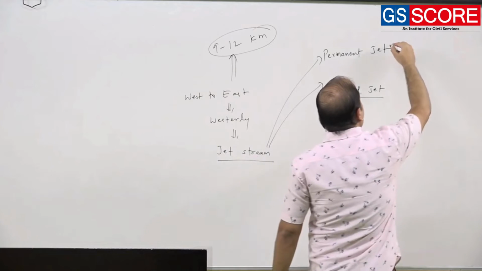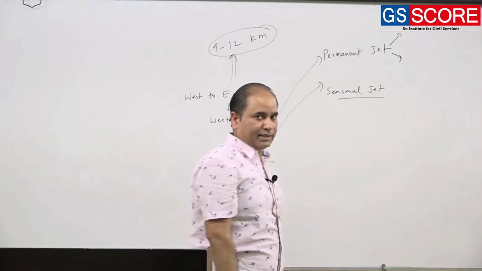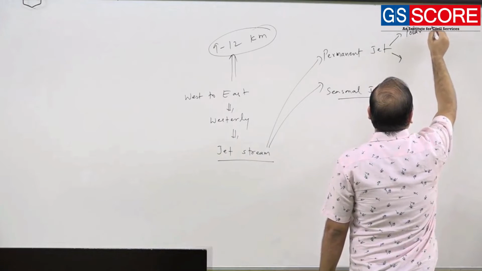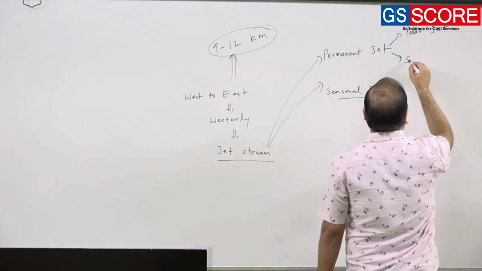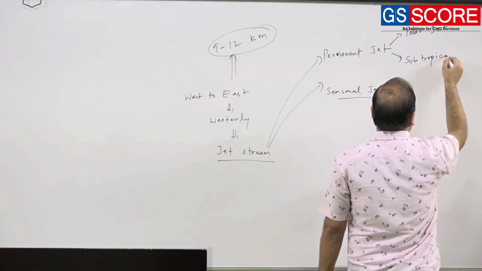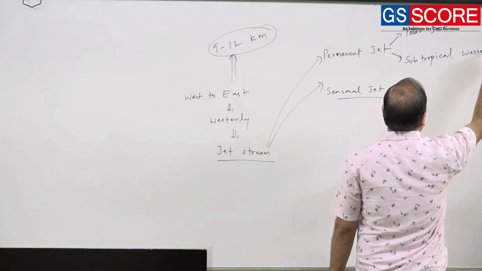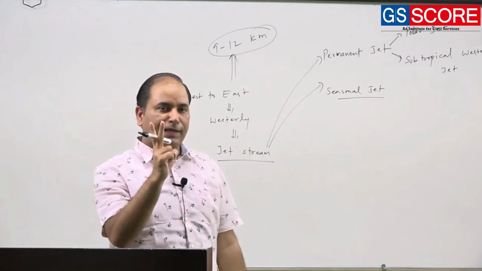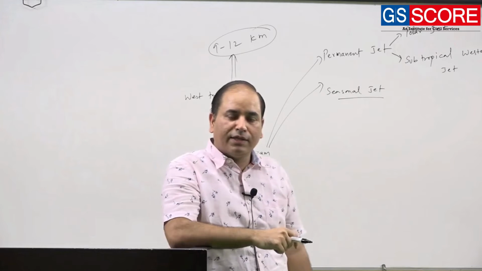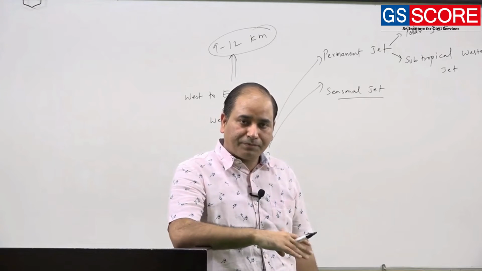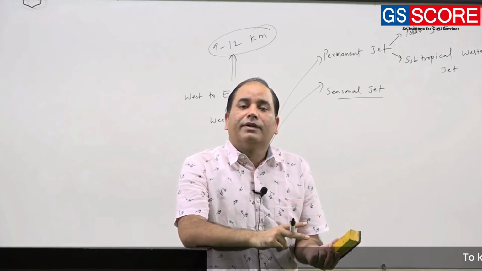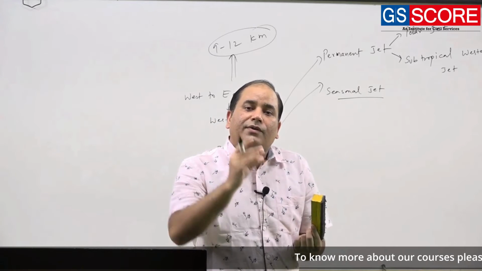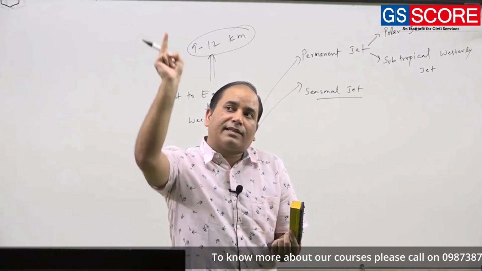We have two different kinds of permanent jet. One is the polar jet stream and the other is the subtropical westerly jet stream. So we have two jet streams: the polar jet stream and the subtropical westerly jet. Now just try to understand at this point that the jet stream will originate at the boundary zone of the Ferrel cell and Hadley cell, and the Ferrel cell and polar cell.